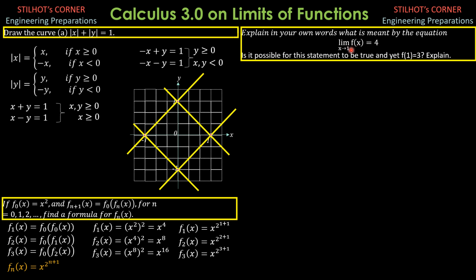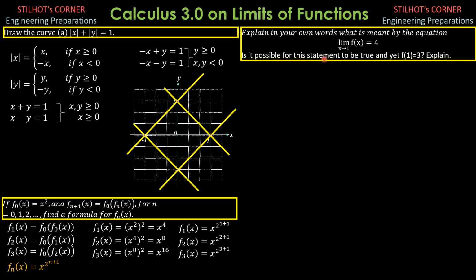It means that the limit of the function as x approaches 1 is 4 because the limit of the function as x approaches 1 from the left, which is 0.9999999, and limit of f of x as x approaches 1 from the right, which is 1.000001, are both equal to 4. So that's why the limit of f of x as x approaches 1 is really equal to 4.